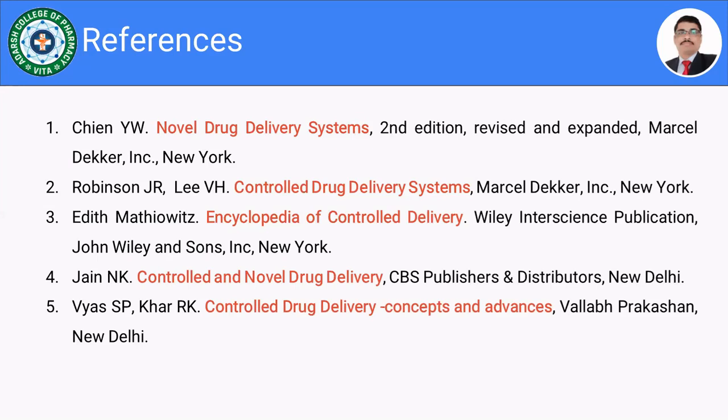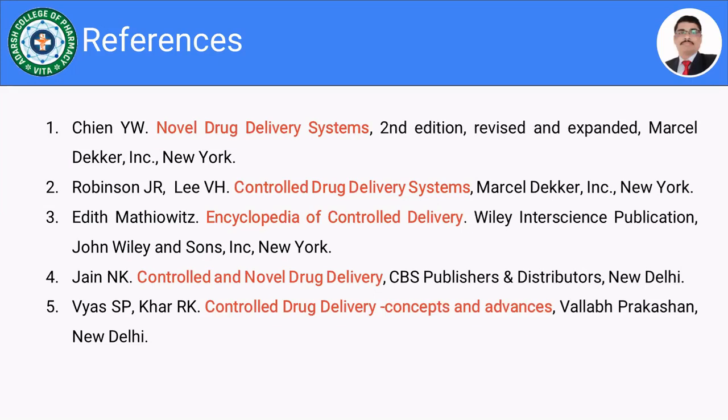Before formulating, you should know the physicochemical properties of the drug, the physicochemical properties of the polymer, and the biological effects of the drug, and why it is to be prepared as a controlled device or controlled formulation or novel drug delivery system. What are the advantages we will get by designing the drug as a controlled drug delivery, or as a gastroretentive drug delivery system? These are the things we are going to discuss during this session.